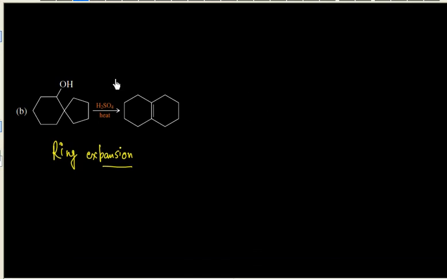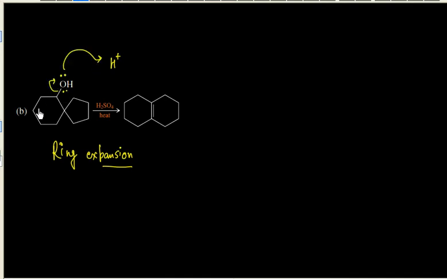Now let's discuss this one. This is again an easy problem. You see this is a case of ring expansion. You have a 5 membered ring, and this becomes a 6 membered ring. So this is a ring expansion kind of thing. The first step is easy. You can lose H2O. So if you lose H2O, let me put H plus here.